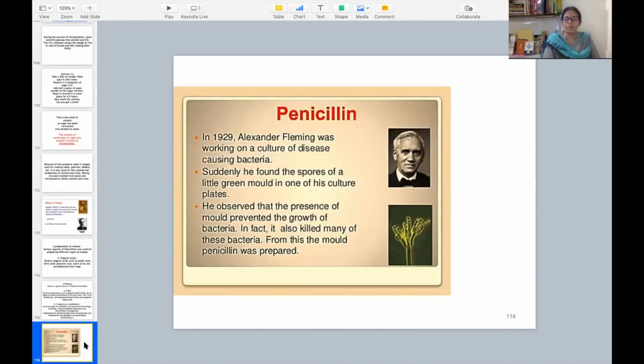So next, because we are discussing penicillin, let us talk about that also. It was again a story. Here is another story to tell you. What happened? In 1929, Alexander Fleming was working upon a culture of disease-causing bacteria. What was Alexander Fleming doing? He was working on a bacterium in his lab. He was culturing it. Culture means making, growing it, in a Petri dish. You grow it in a dish.